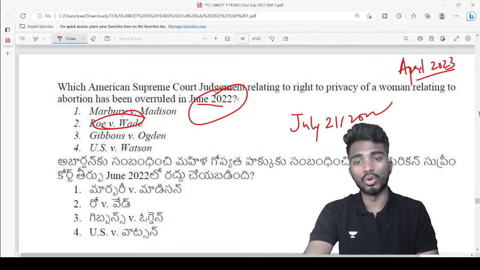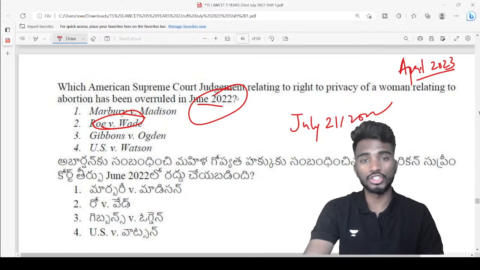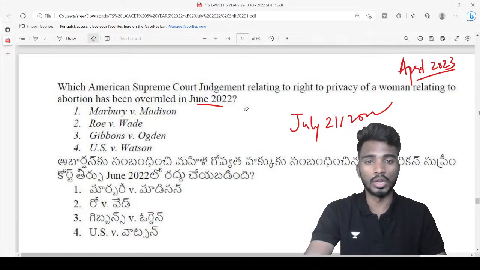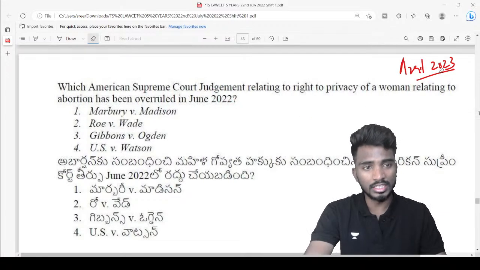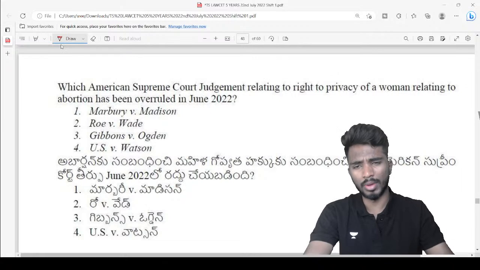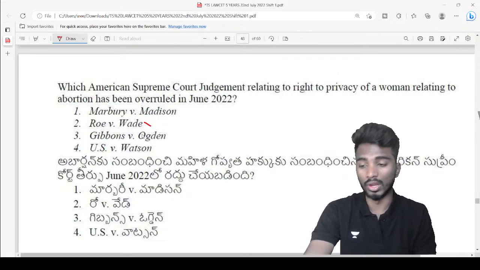Okay. So in Roe versus Wade, American Supreme Court told that abortion is completely legal. It is related to privacy of women, whether the woman wants to adopt a child or not. So recently there was a case, and in that particular case, this Roe versus Wade was overruled, right?